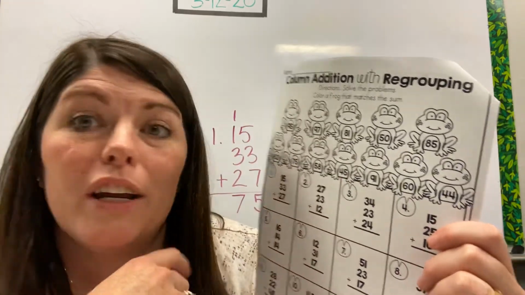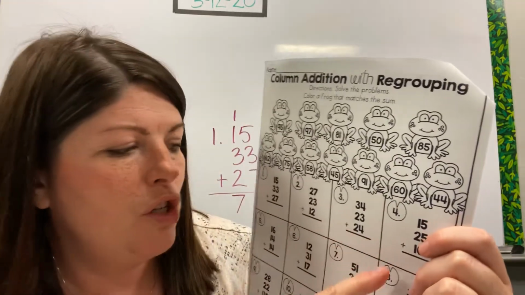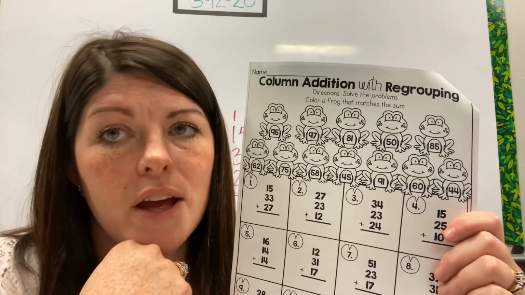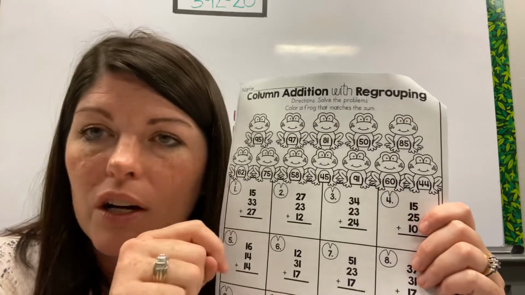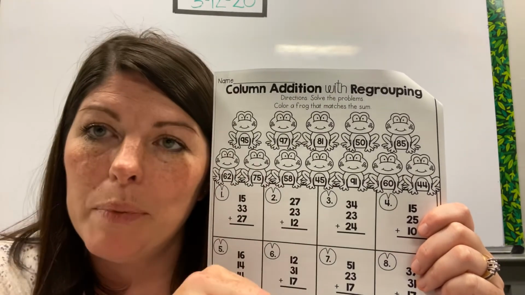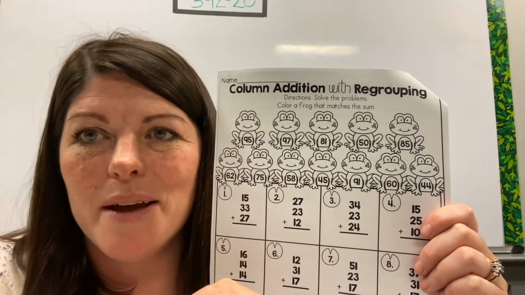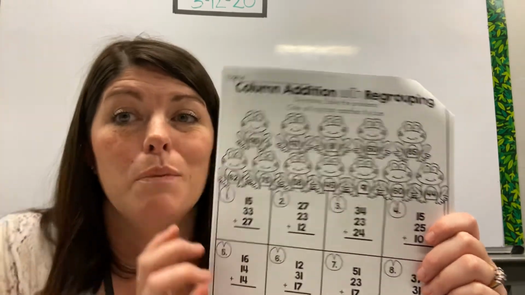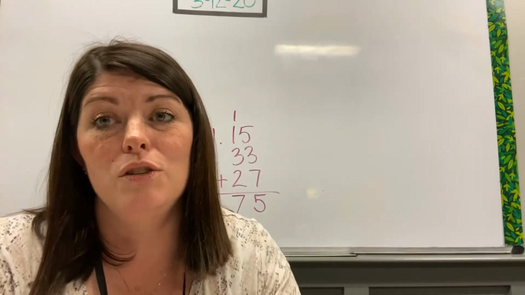All right, you're going to do the same thing for numbers 2 all the way through 12 on your own. Make sure that you are using all the strategies that you have. Make sure that you are regrouping every time. And also make sure that you're writing as neatly as possible for me. I really appreciate you doing that for me.